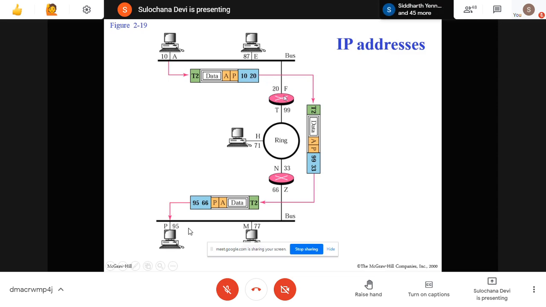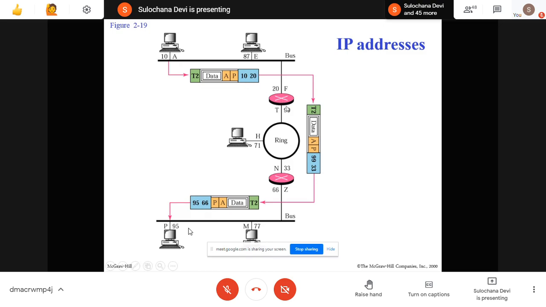When this router receives this, it has to change the source MAC address to its own address, and the destination MAC address to that of the next router, because now this router is the sender, and the task of the data link layer is only from this hop to this hop. The data link layer knows only about this next hop. So this is the source and this is the destination.